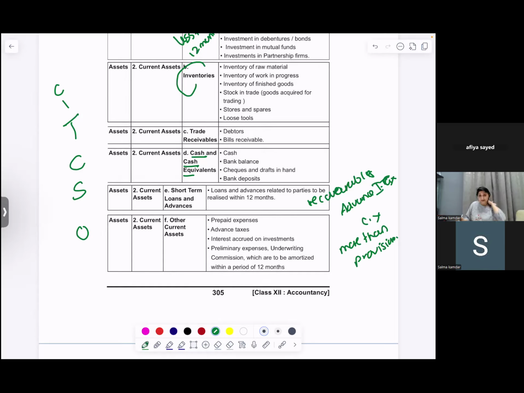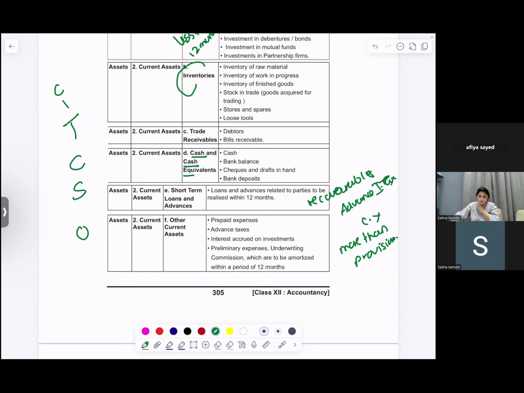Then you have your other current assets. Can you give me the headings of CIT CSO? Current investments, inventories, trade receivables, cash and cash equivalents, short-term loans and advances, and other current assets.